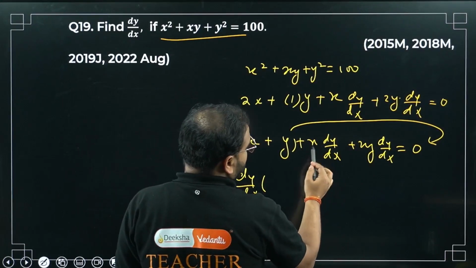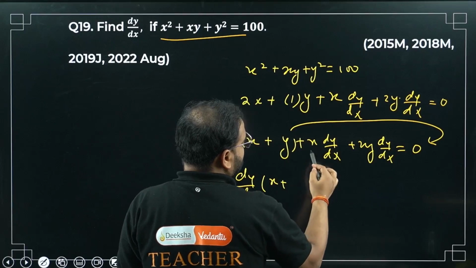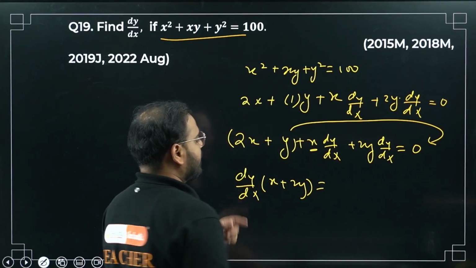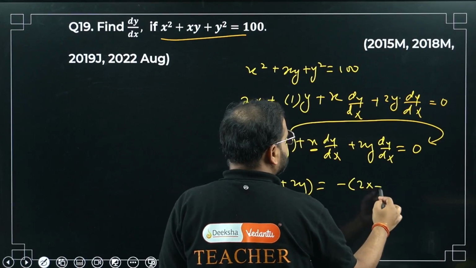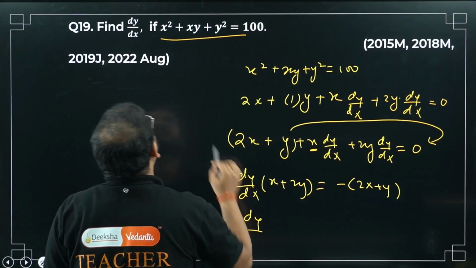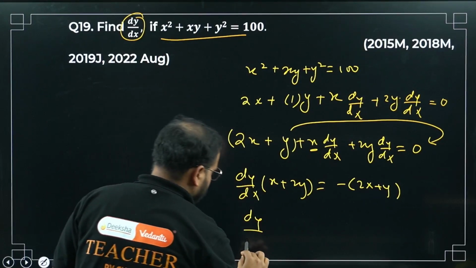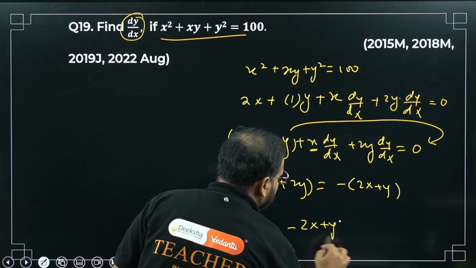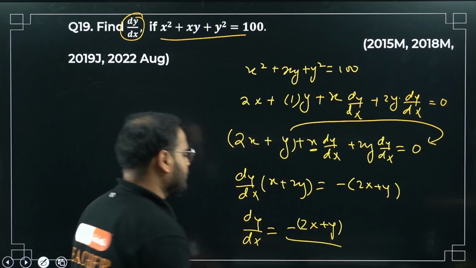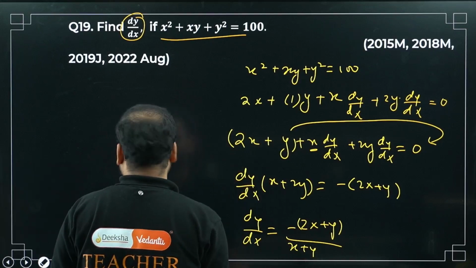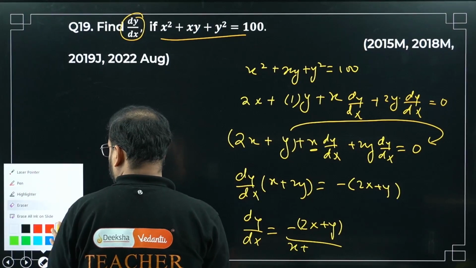So x plus 2y equals to, bring here, minus sign will come, so 2x plus y. I'm looking for this value, right? Please check. dy by dx equals minus 2x plus y divided by the whole thing, x plus 2y.